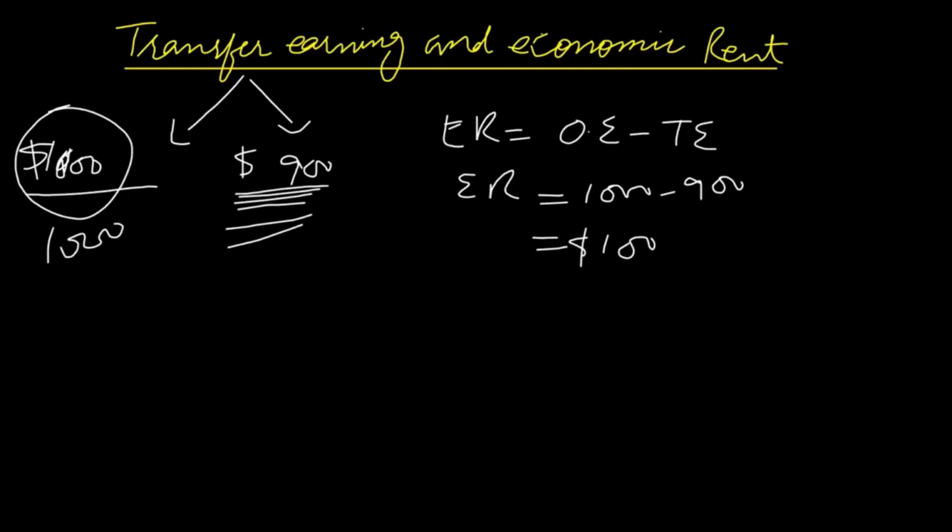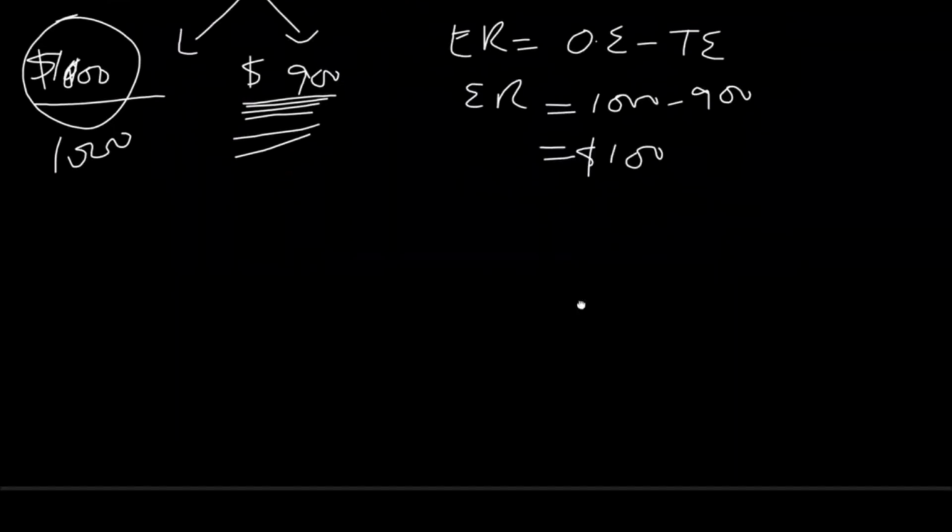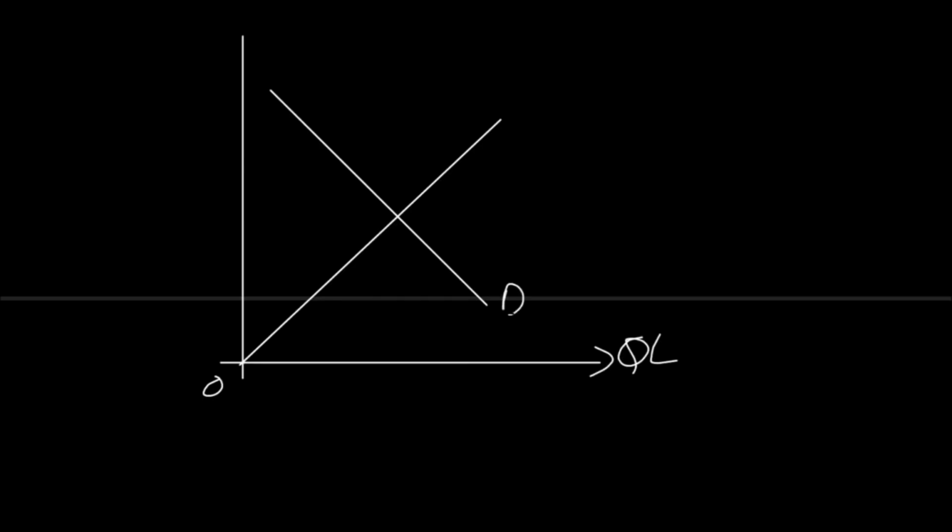This concept is very true if we apply it to land, labor or capital, to any factor of production. Now let's have a look how to calculate economic rent and transfer earning from graph. If we make graph showing demand and supply of labor, this is supply of labor, this is demand for labor. So this is origin point, we have quantity of labor on X, this is demand for labor, this is supply of labor, and this is equilibrium point. And on Y-axis we have wage rate.